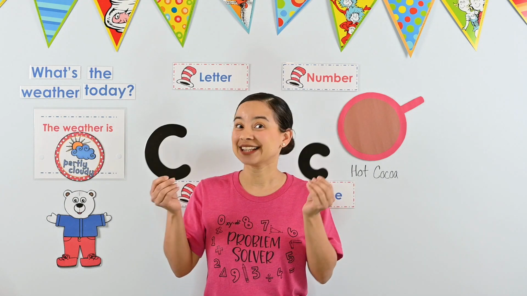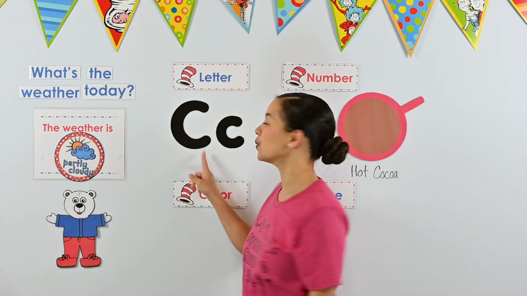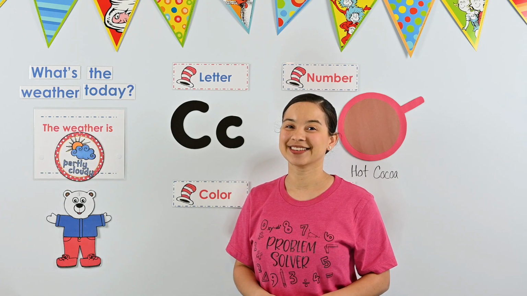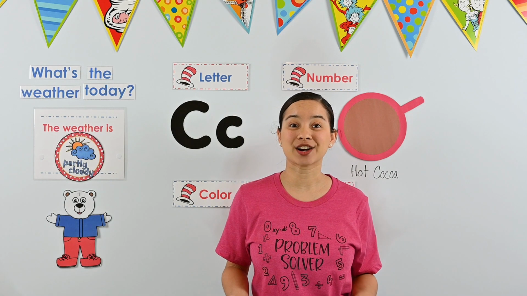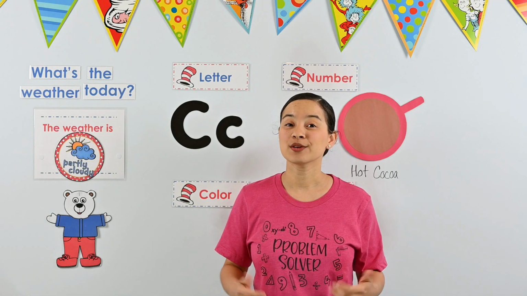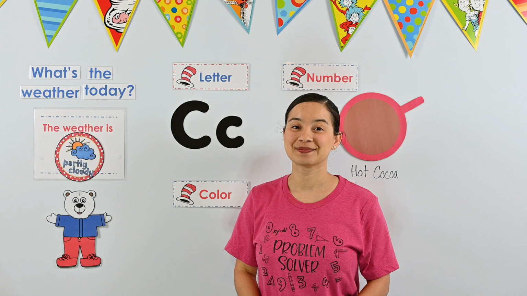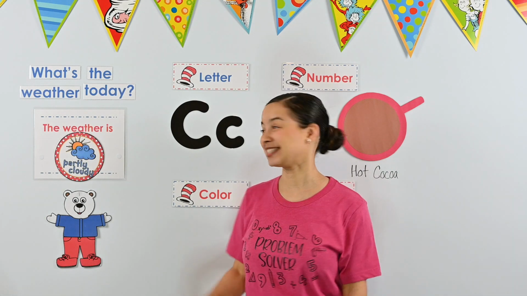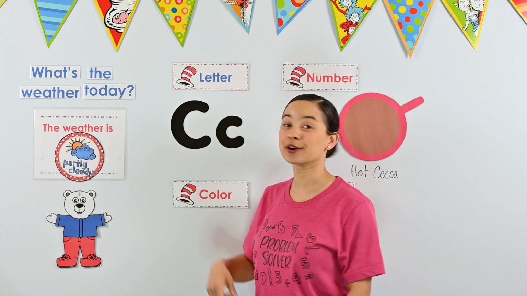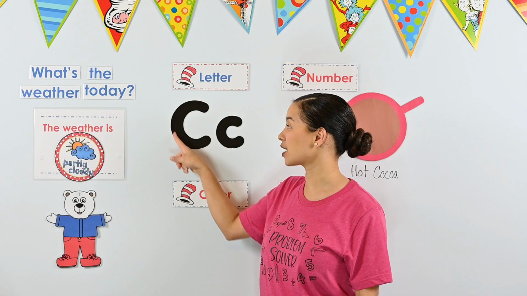Great work. Let's put our letter C on the board. What do you notice about our uppercase C and our lowercase c? Our uppercase C and our lowercase c look very similar. They're almost exactly alike. What's different about our uppercase C and our lowercase c? Our uppercase C is a tall letter and our lowercase c is a short letter. Other than that, they look the same. They look like part of a circle.